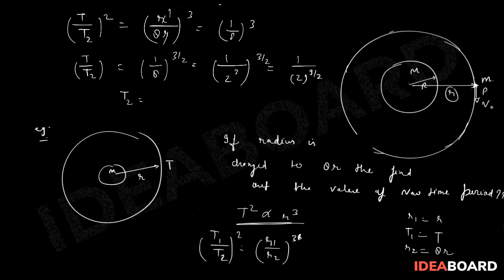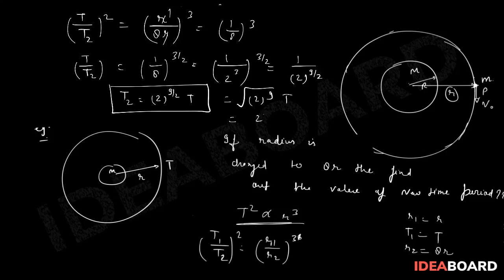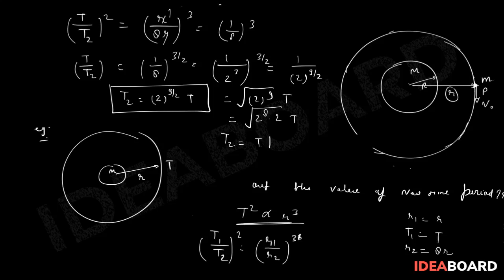So T2 will be equal to 2 to the power 9 by 2 into T. This can be solved: 2 to the power 9 under root T, so this is 2 to the power 8 into 2T, and then T2 is equal to T root 2 into 2 to the power 4. So 16 root 2 into T. This is going to be the value of T2. So in a pretty simple manner you can obtain the value of time period easily.